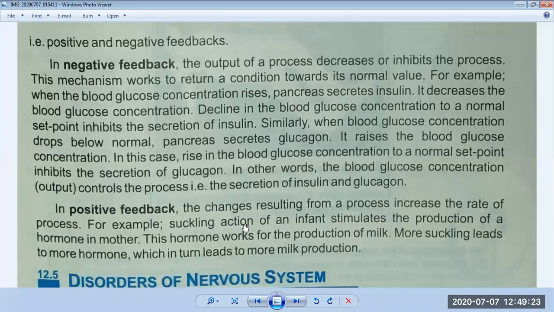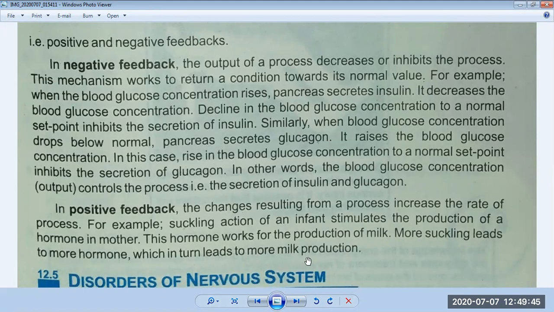For example, the suckling action of an infant. We all know an infant needs milk. So when it sucks the milk from its mother, the production of hormone in the mother is increased. This hormone works for the production of milk. So more suckling leads to more hormone.